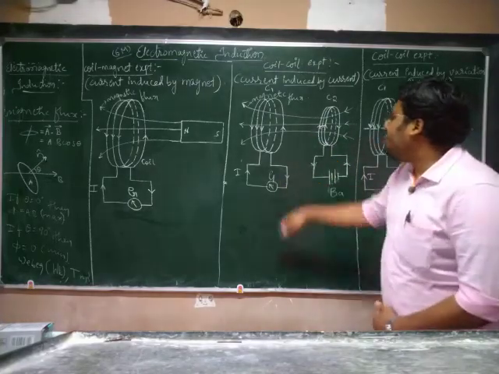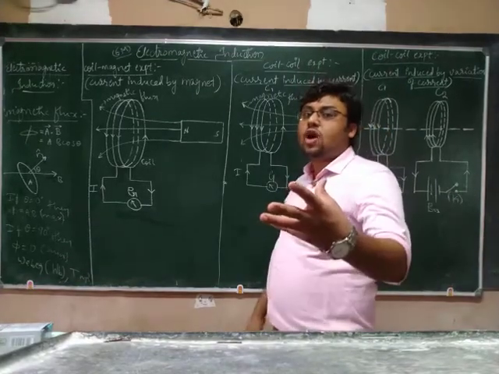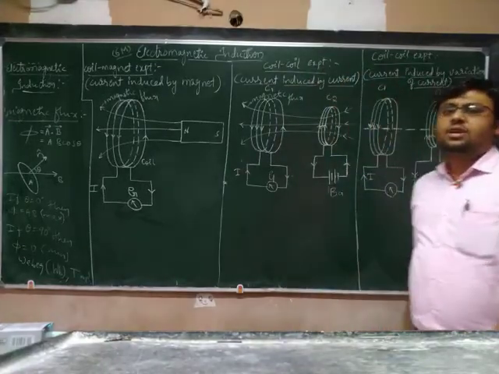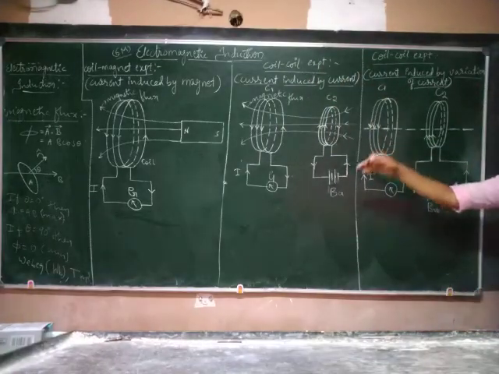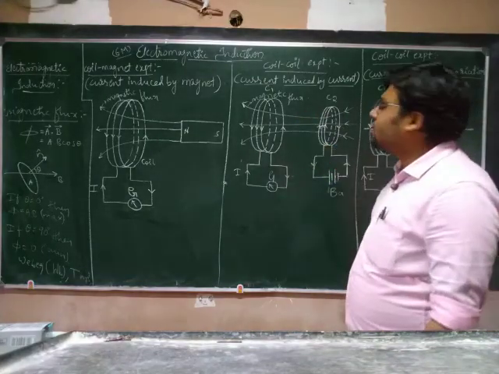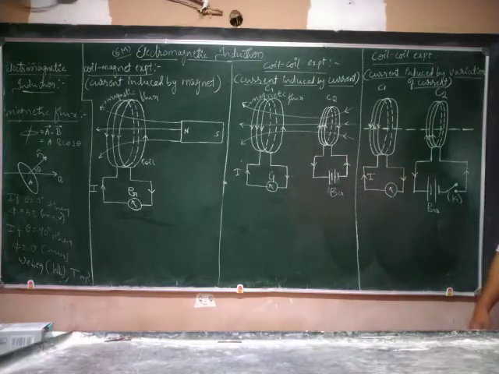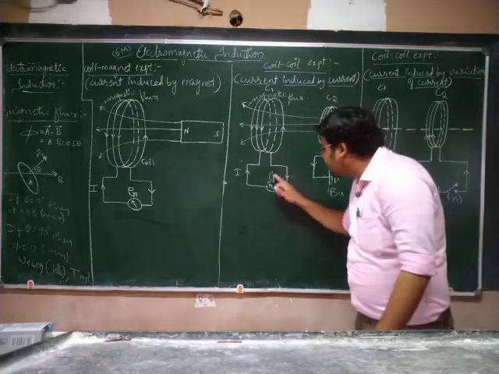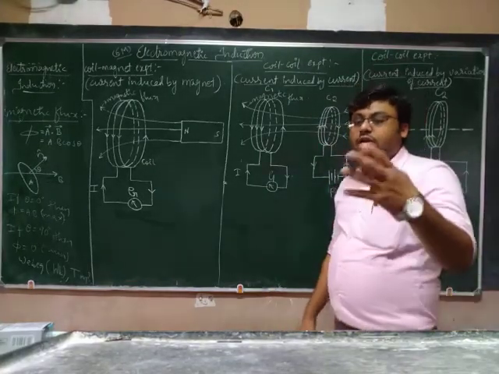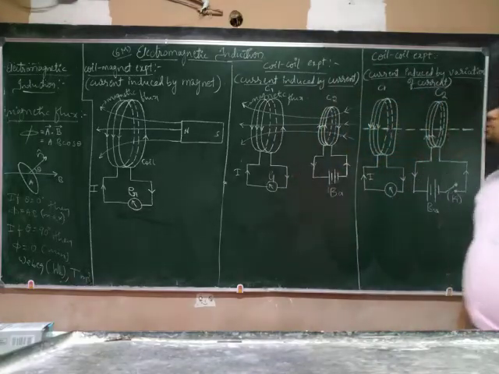So here the amount of current will increase when the relative motion between the two coils increases, either C1 or C2, any of them. If they move very fast, then we are going to get more current. If the relative motion is slowed down, then what happens? The amount of current we are observing on the galvanometer will decrease. Is it clear? So this is about the coil experiment.